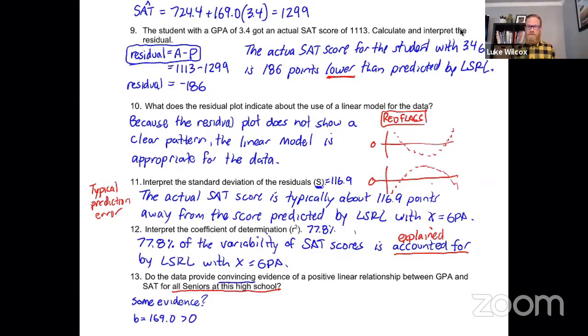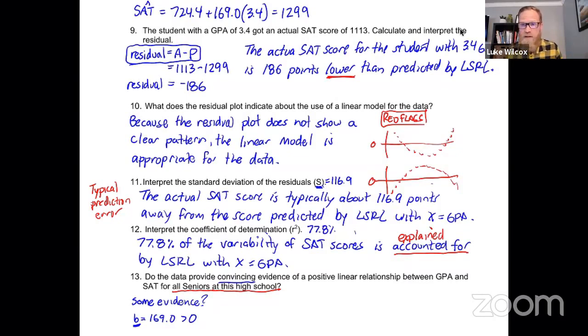And we have to remember that every time you take a random sample, you're going to get different results. So if I were to select a different random sample of 10 seniors, I wouldn't get the same scatter plot. I wouldn't get the same line of best fit, and I wouldn't get the same slope value, right? So that value is going to vary because of sampling variability. So the question is, is this slope value a strong enough slope value that we can say that there's convincing evidence of a positive linear relationship for all seniors?